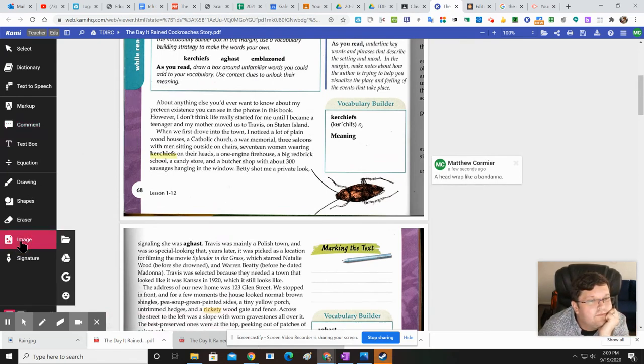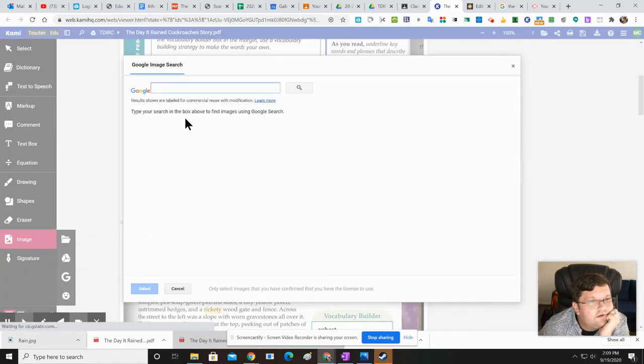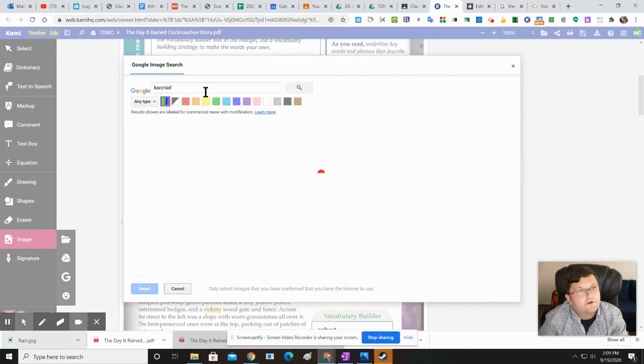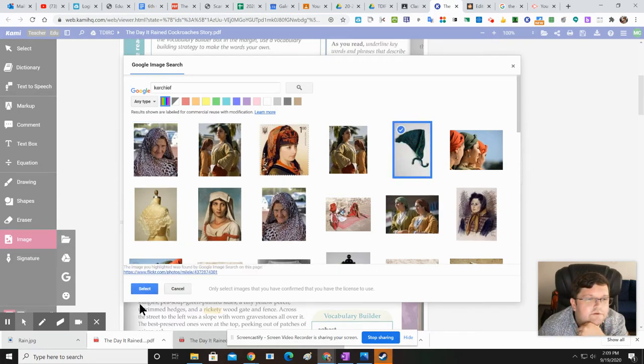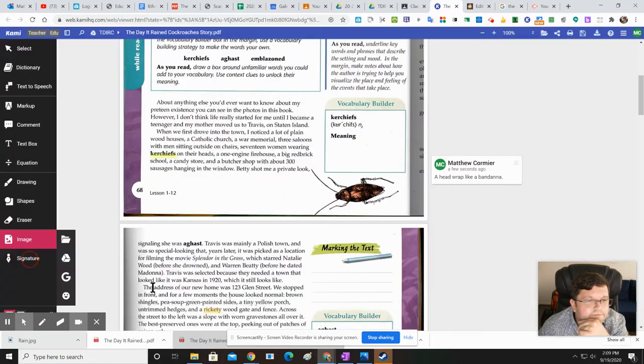So I'm going to go to image, I'm going to go to Google search, and I'm going to look up kerchiefs. Kerchief. So this is what a kerchief must look like. That's convenient. I like this head wrap right here. So I'm going to click this image, and I'm going to select.